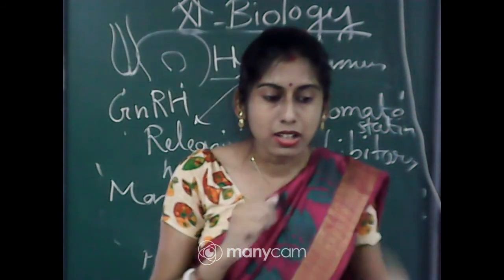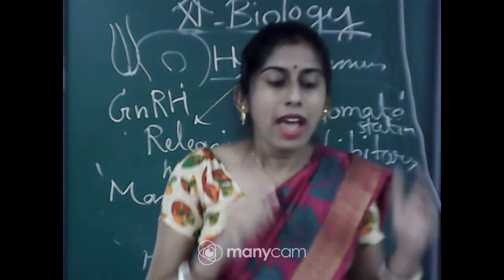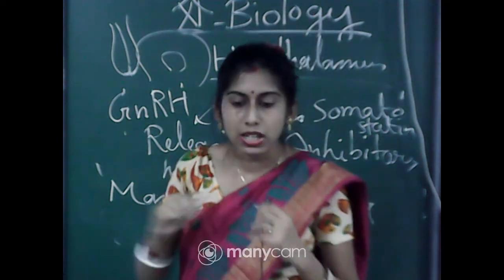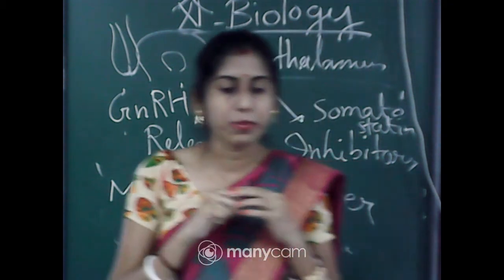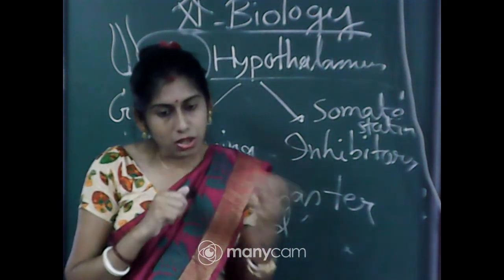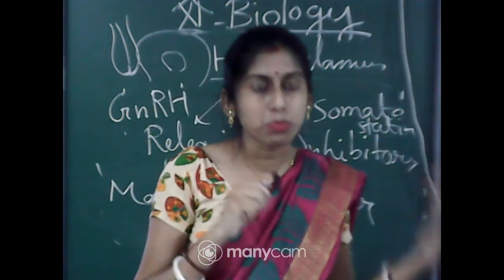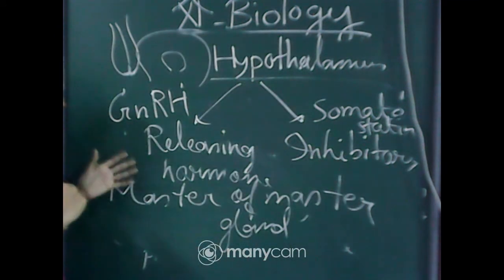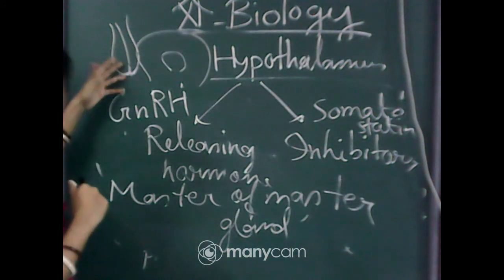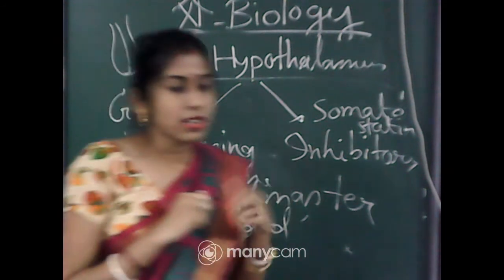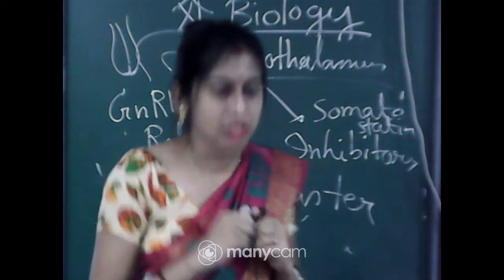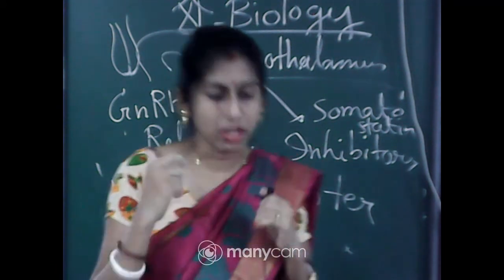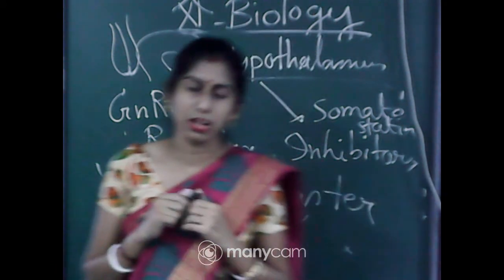For the anterior pituitary, this is the pathway, and the posterior pituitary is directly under the neural regulation of the hypothalamus. So a special portal circulatory system is present for regulating the anterior pituitary hormones, but the posterior pituitary is under direct control or neural regulation of the hypothalamus.